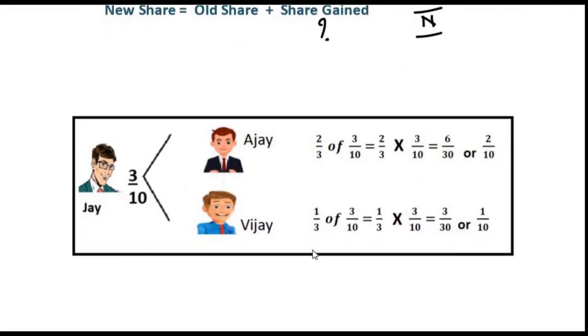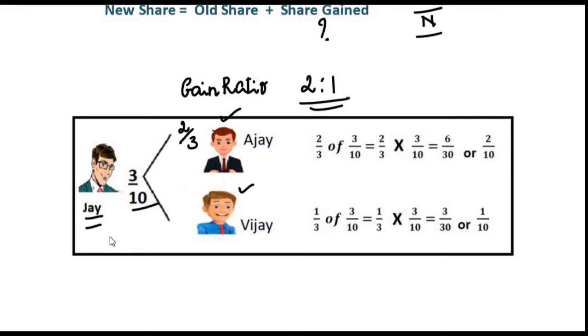So to do that, we have to understand the problem once again. It is given that Jai is the retiring partner. His share in the firm was 3/10. That will be gained by Ajay and Vijay. They will gain the share of the retiring partner in the ratio 2:1. So this is the gain ratio. This is a very important ratio that will help you to calculate even the share gained. So 2:1 means that Ajay will get 2/3 of 3/10. That you need to understand.